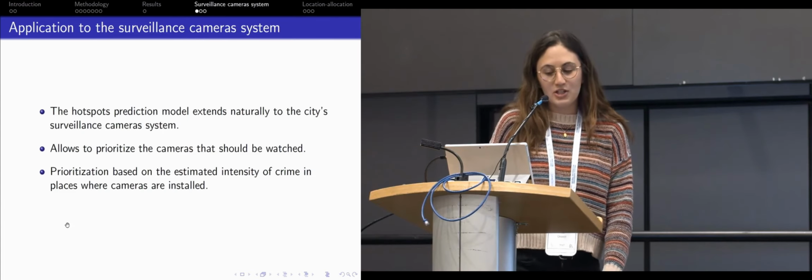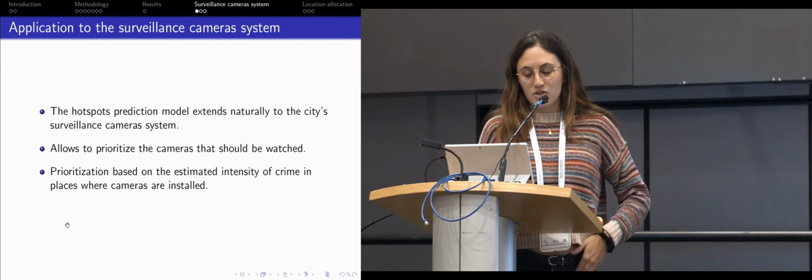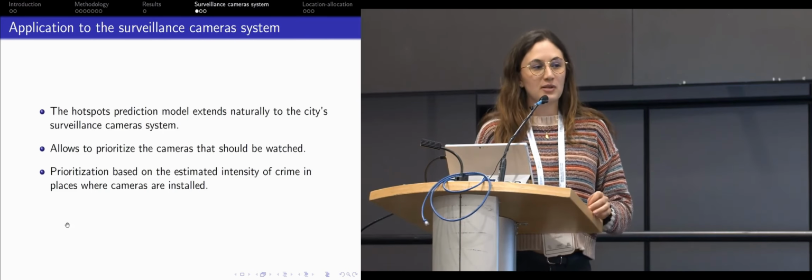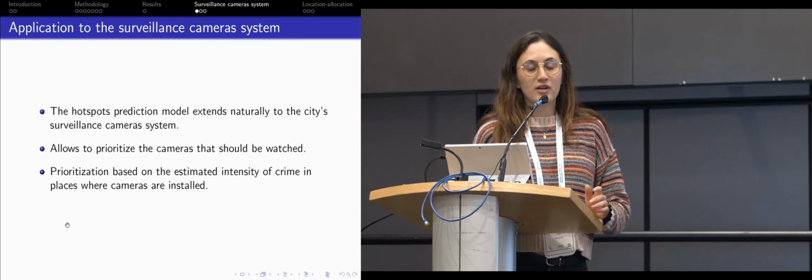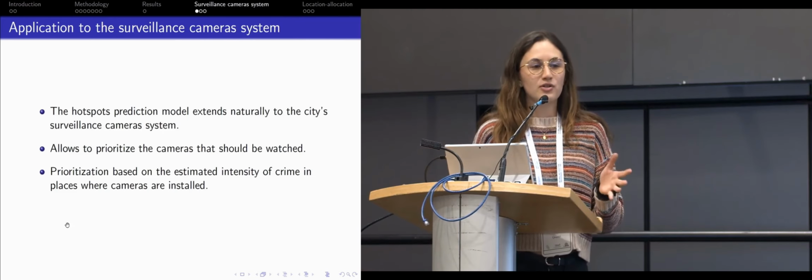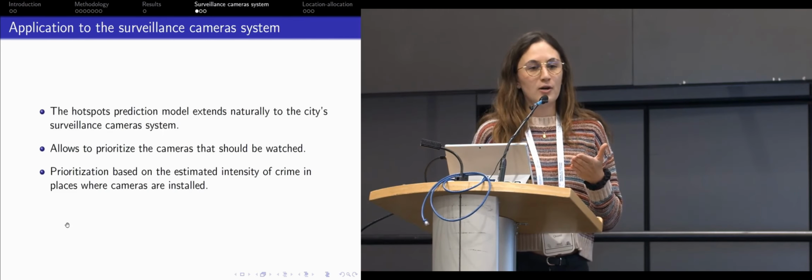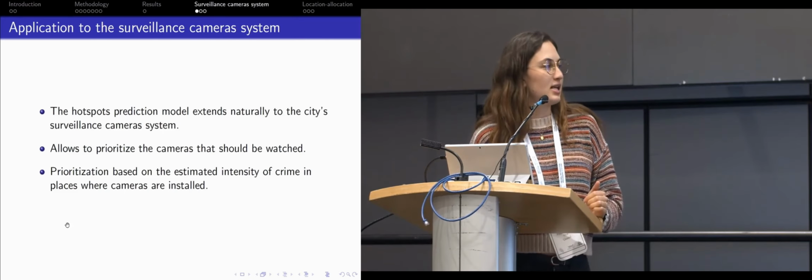So the second application we did was for the surveillance camera system. In the past 2 years in Bogota, there has been an increase of the cameras in the surveillance systems from 2,000 cameras to 5,000 cameras. So the police needed an optimal way of surveilling these cameras.